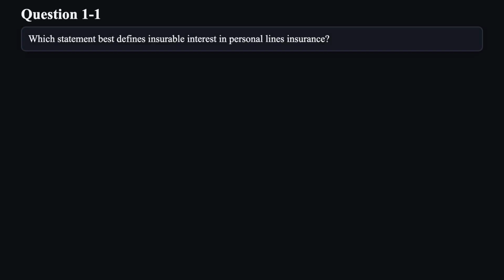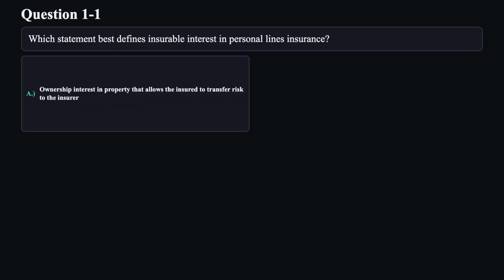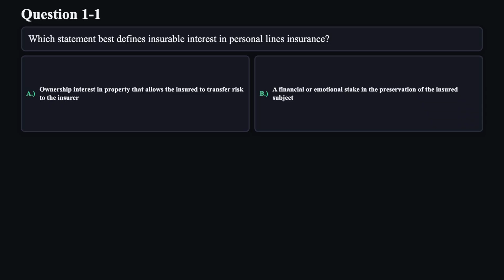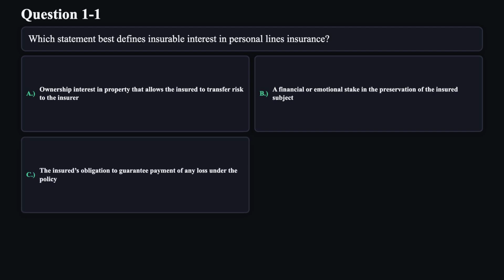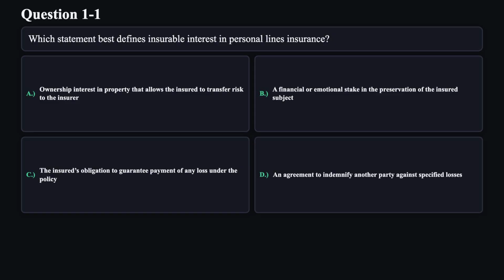Which statement best defines insurable interest in personal lines insurance? A. Ownership interest in property that allows the insured to transfer risk to the insurer. B. A financial or emotional stake in the preservation of the insured subject. C. The vacancy condition excludes coverage for vandalism if the building has been vacant more than 60 days, so this vandalism loss is specifically excluded. D. An agreement to indemnify another party against specified losses.